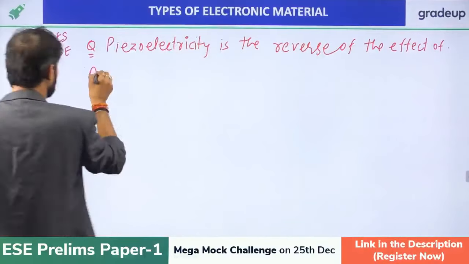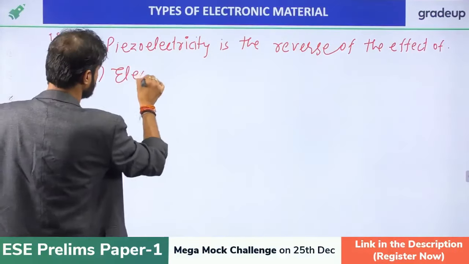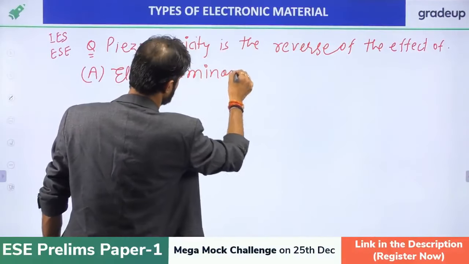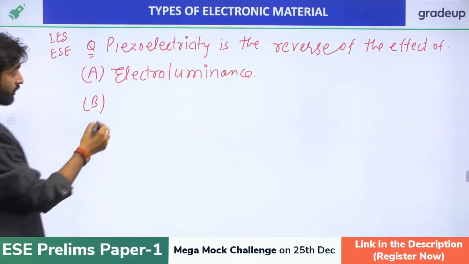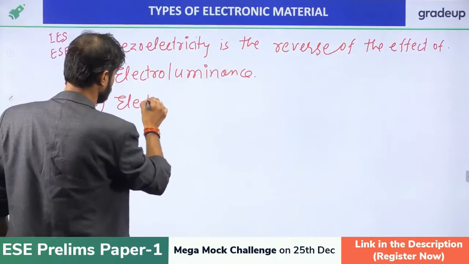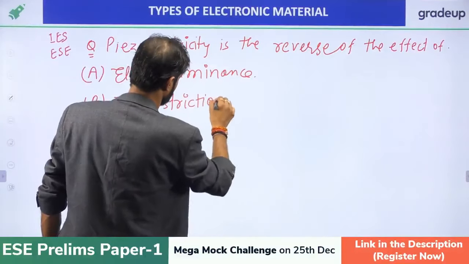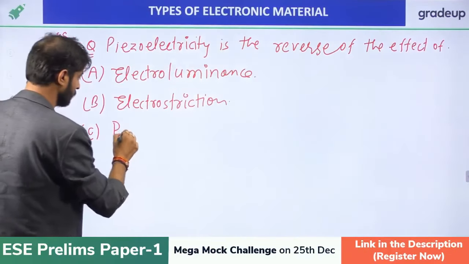There will be four options. A option, electroluminescence. B option, electrostriction. C option, Peltier effect.